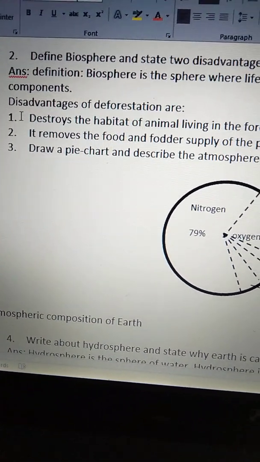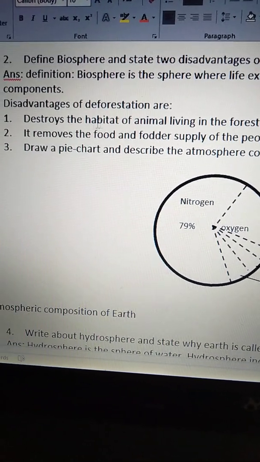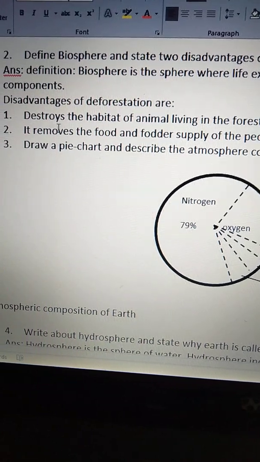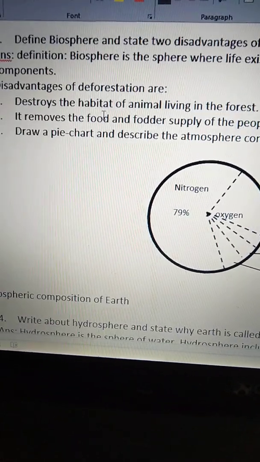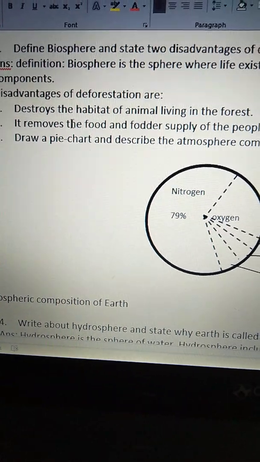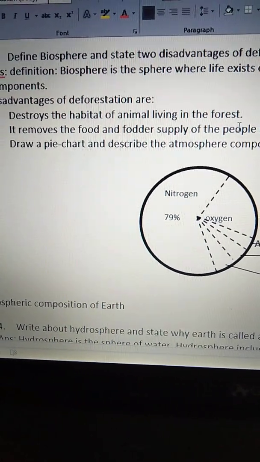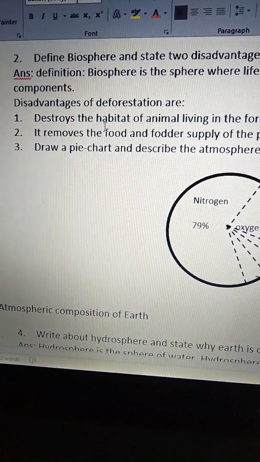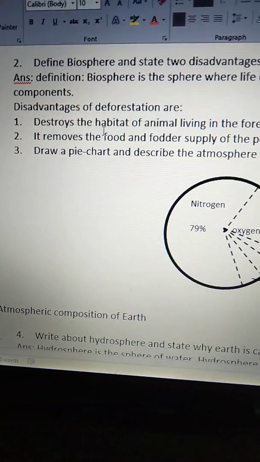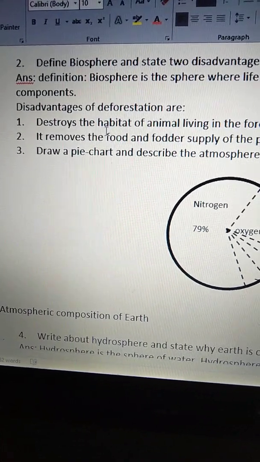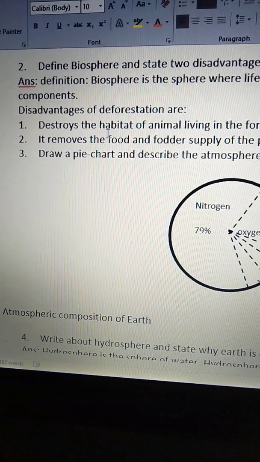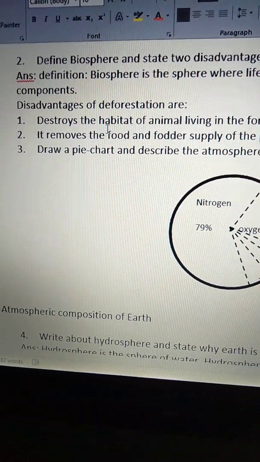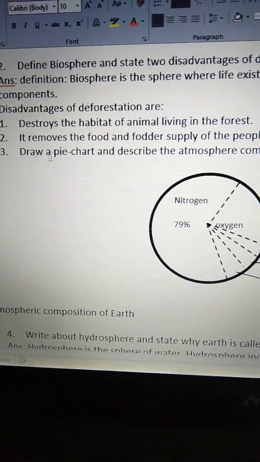And the disadvantages of deforestation are: it destroys the habitat of animals living in the forest. Yes, we are destroying the habitat of animals living in the forest. We are bringing them to zoos. If there are no plants, they go somewhere else. In this way we are destroying the habitat of animals living in the forest.